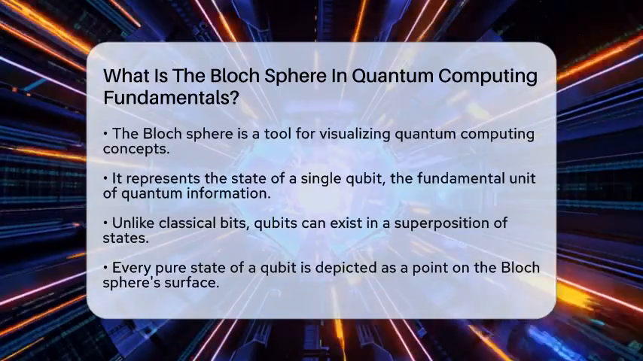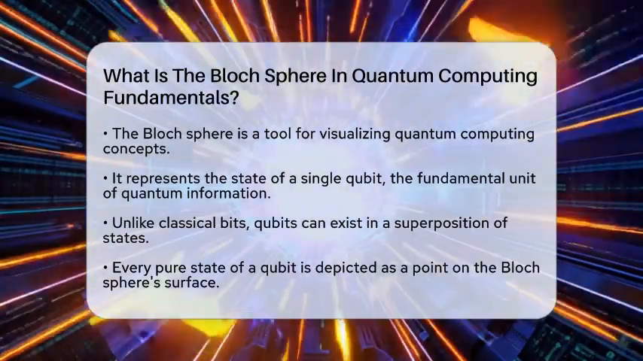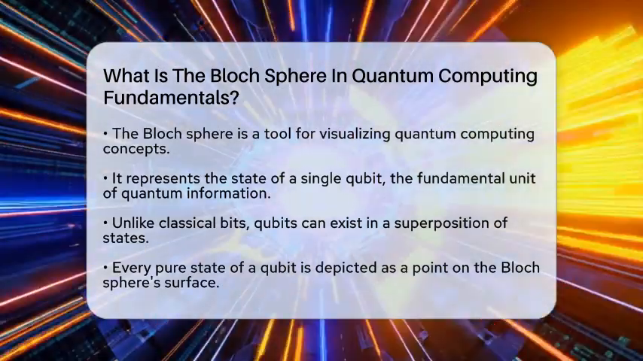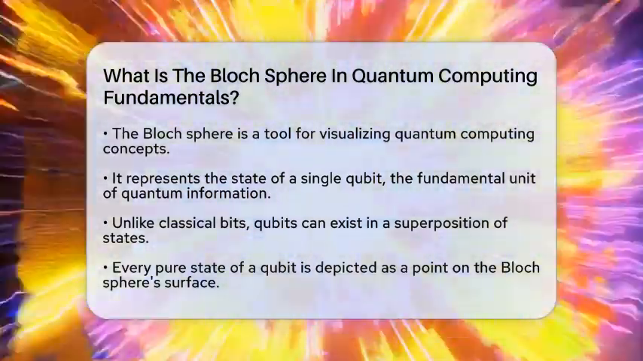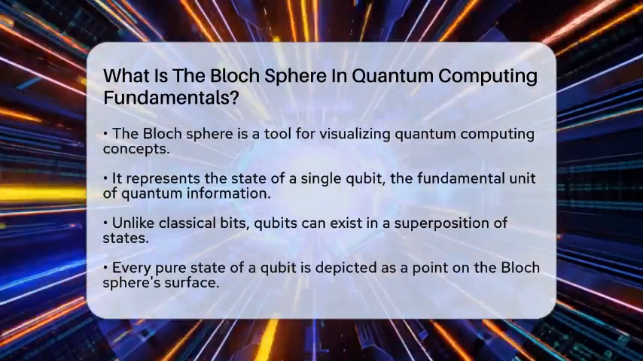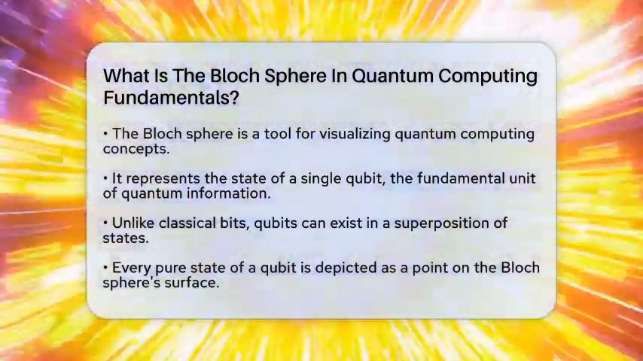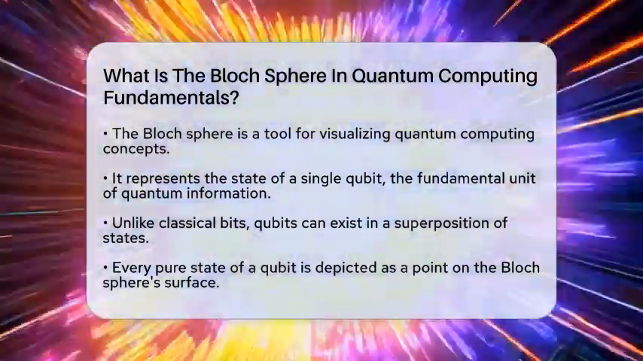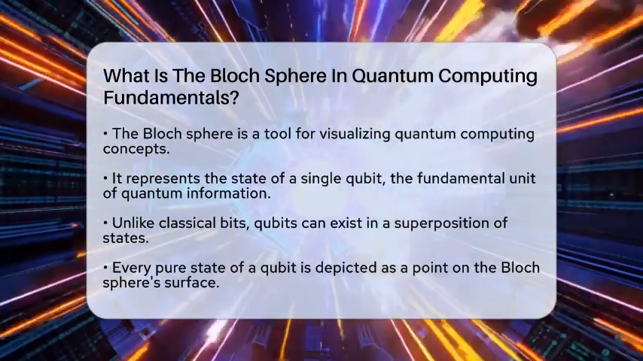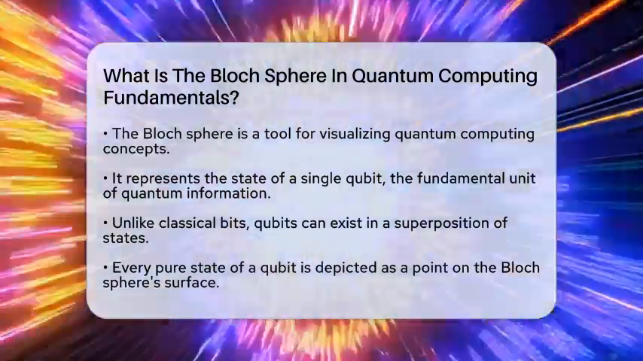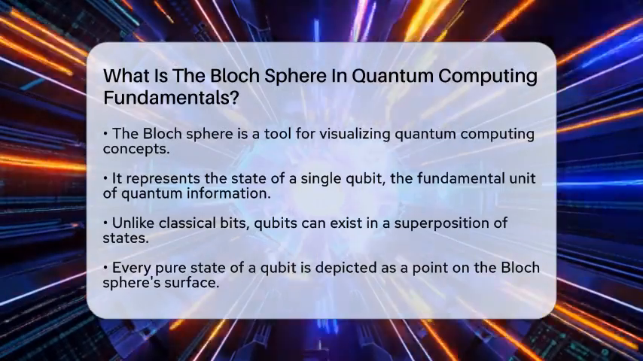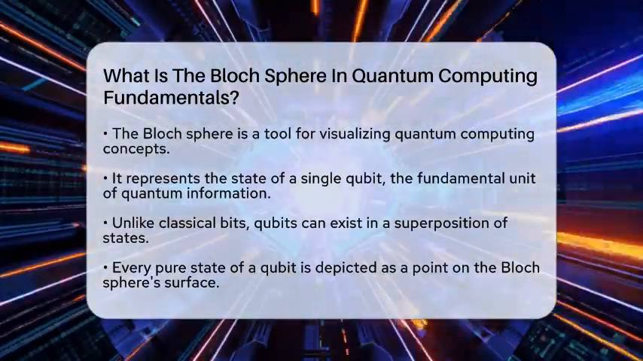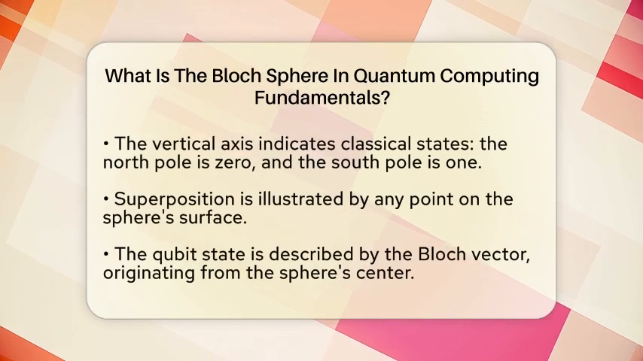The Bloch sphere is a geometric representation that allows us to see the state of a single qubit. A qubit is the basic unit of quantum information, and it behaves quite differently from a classical bit. While a classical bit can only be in one of two states, either 0 or 1, a qubit can exist in a superposition. This means it can be in a combination of both states at the same time. The Bloch sphere captures this unique behavior by representing every possible pure state of a qubit as a point on the surface of a sphere.